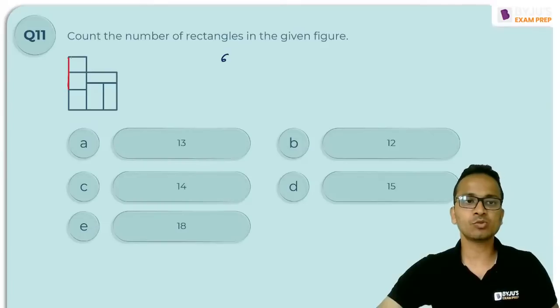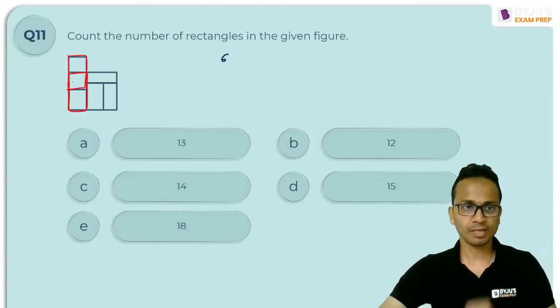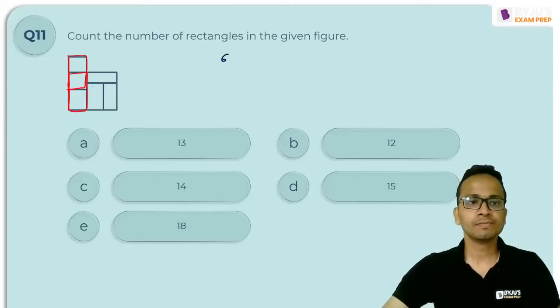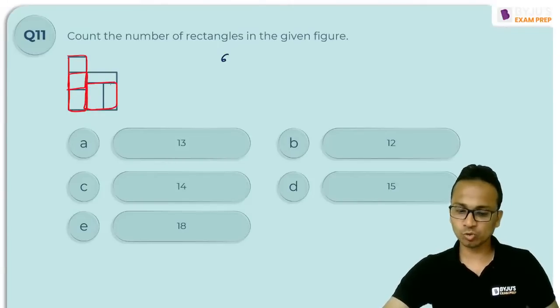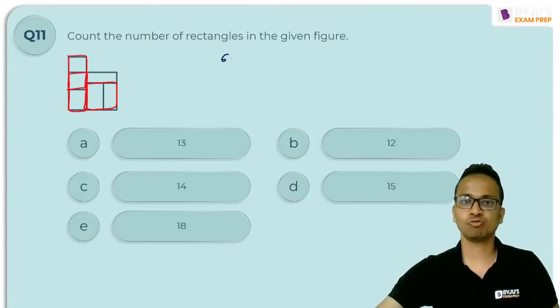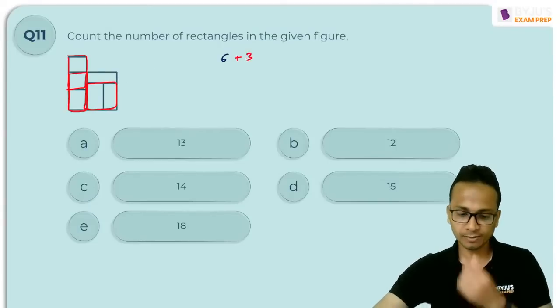So this is 1, another one is this, 2. Now using them no other rectangle is made. Then this is the third one. So using 2 there are 3, so 6 plus 3.